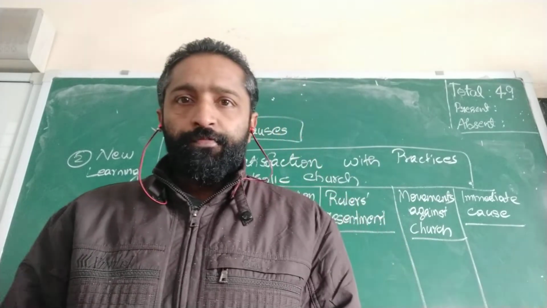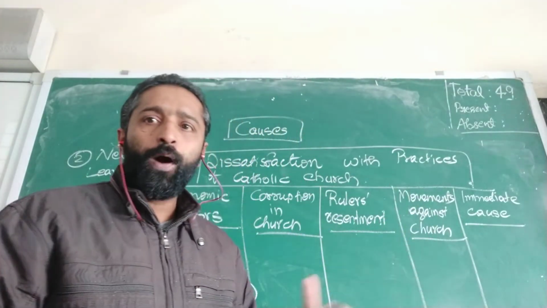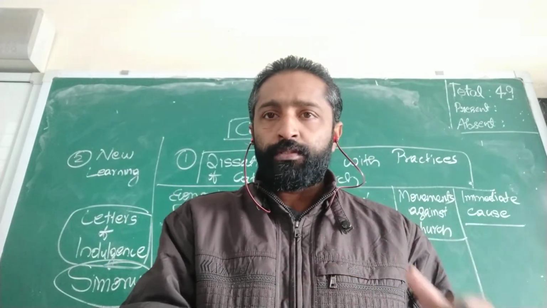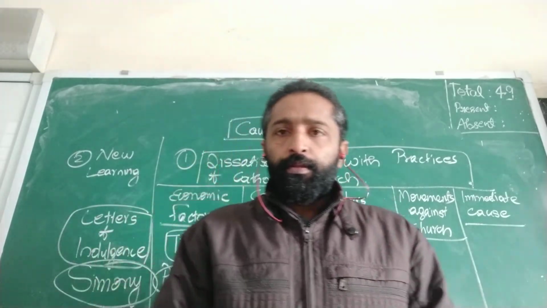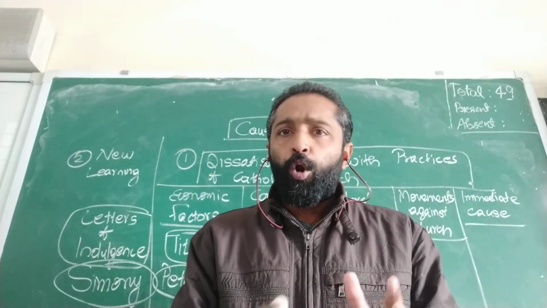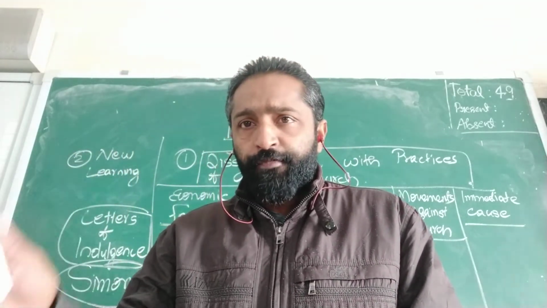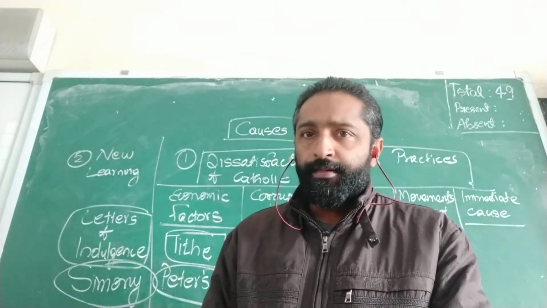I hope we have cleared the first two. Now moving on to the third one, that is rulers' resentment. Why were the rulers or kings of those times not happy with the church? The first reason is that the kings always opposed the interference of the Pope in political affairs.